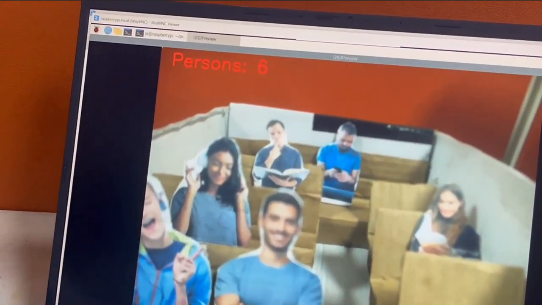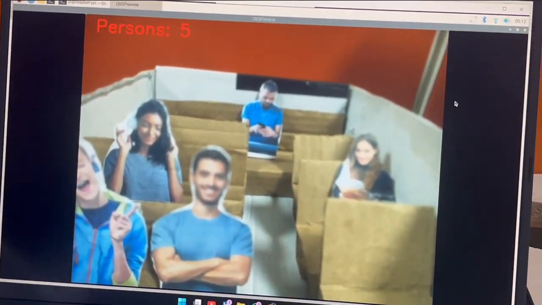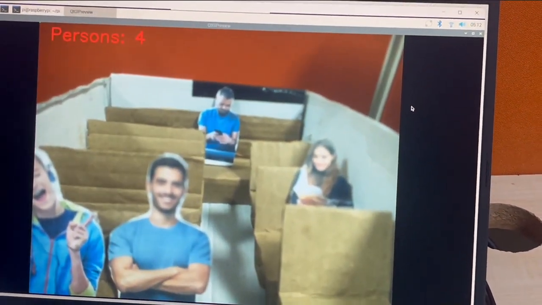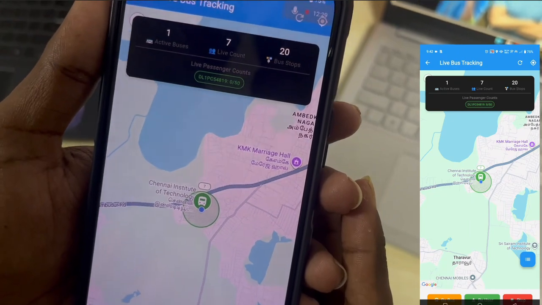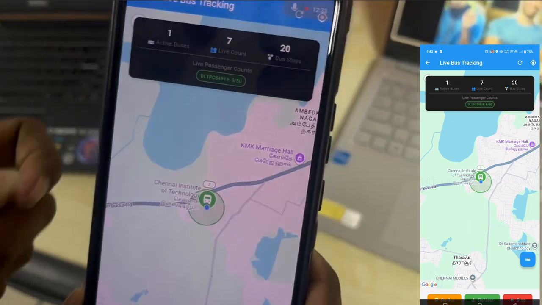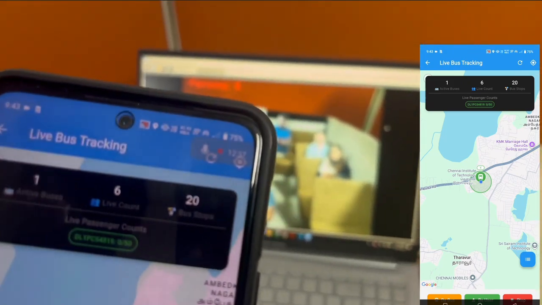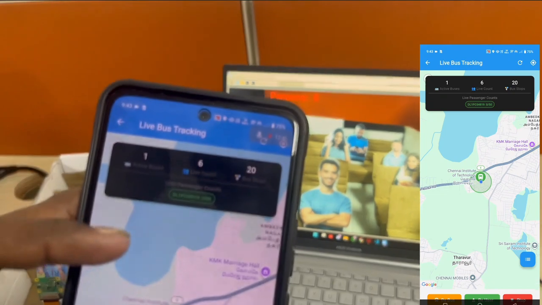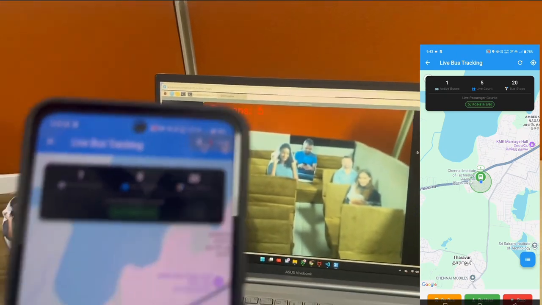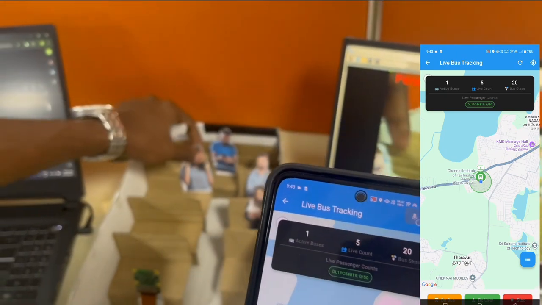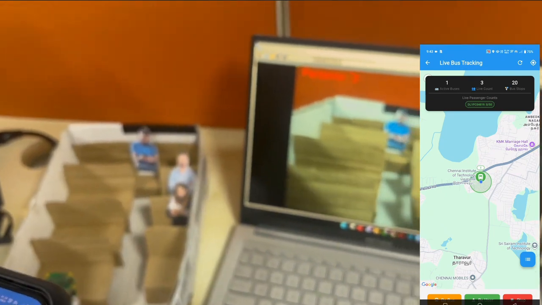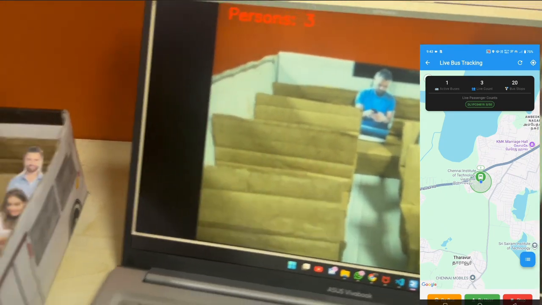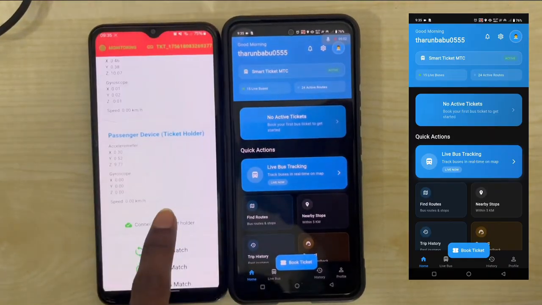The count is detected and the passenger count is displayed, and on exit the count gets decreased. We can also see that the count increases when passengers are added. All this data is updated in Firebase correspondingly. Based on the Firebase count feed, the count is shown in the app. The entry and exit count is calculated correctly, and we can also see that the count gets updated accordingly in the demonstration. This data is updated correspondingly in Firebase, which can be further seen in the app. This implementation is much more beneficial for other passengers who wish to travel by bus.